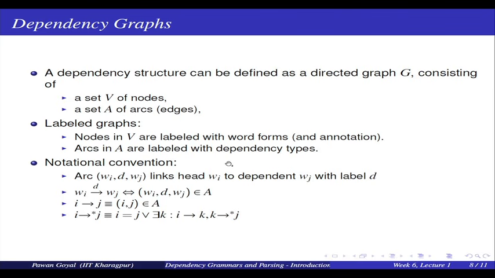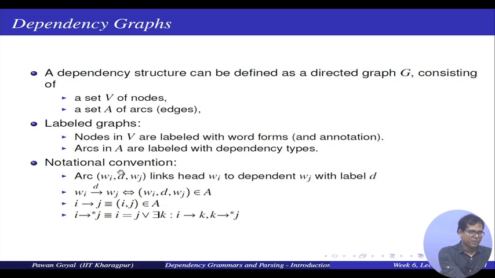Some simple notations that we use for this: if I am saying that word wi is connected to word wj with the dependency relation d, I can use this arc wi d wj. It says that wi is the head, wj is the dependent and d is the relation.